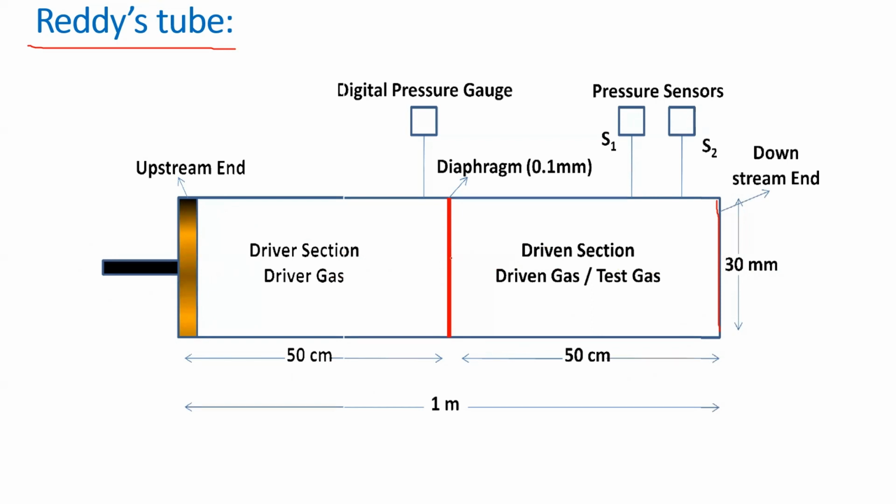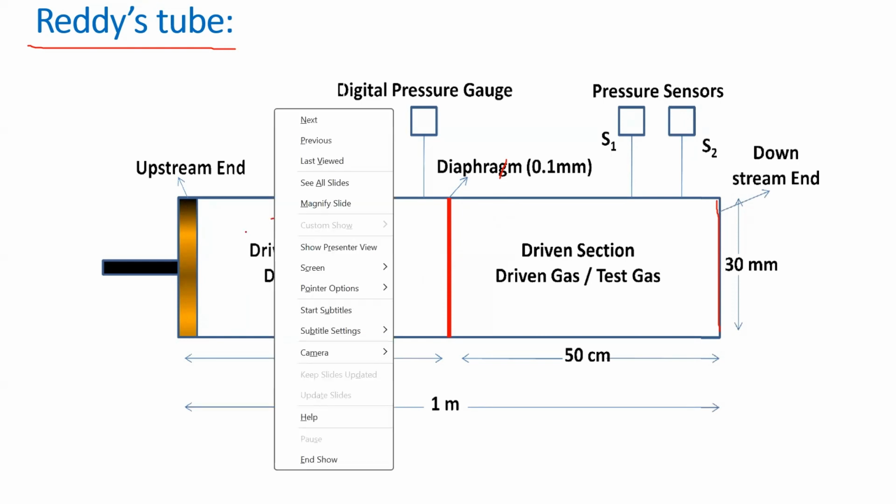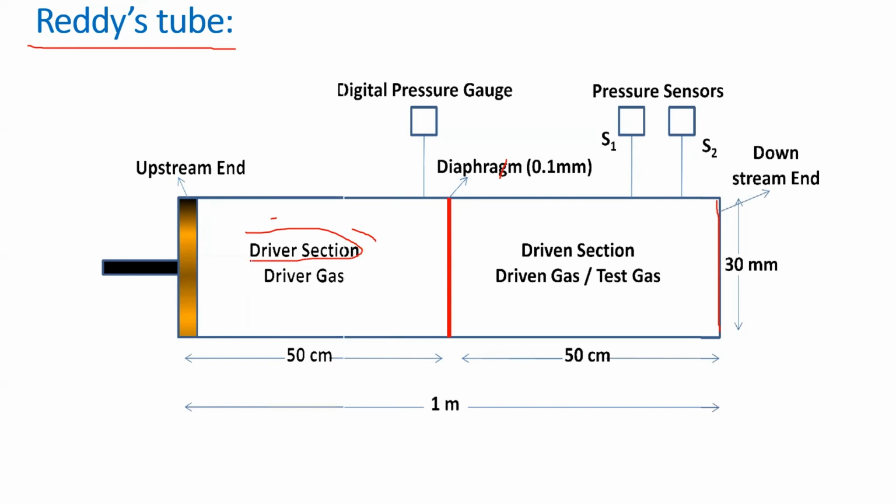The diaphragm is made of a thin foil of paper or aluminum foil. The first portion is known as the driver section, and the second portion is known as the driven section. Both are filled with gases. The gas filled in the driver section is known as driver gas, and the gas filled in the driven section is known as driven gas.